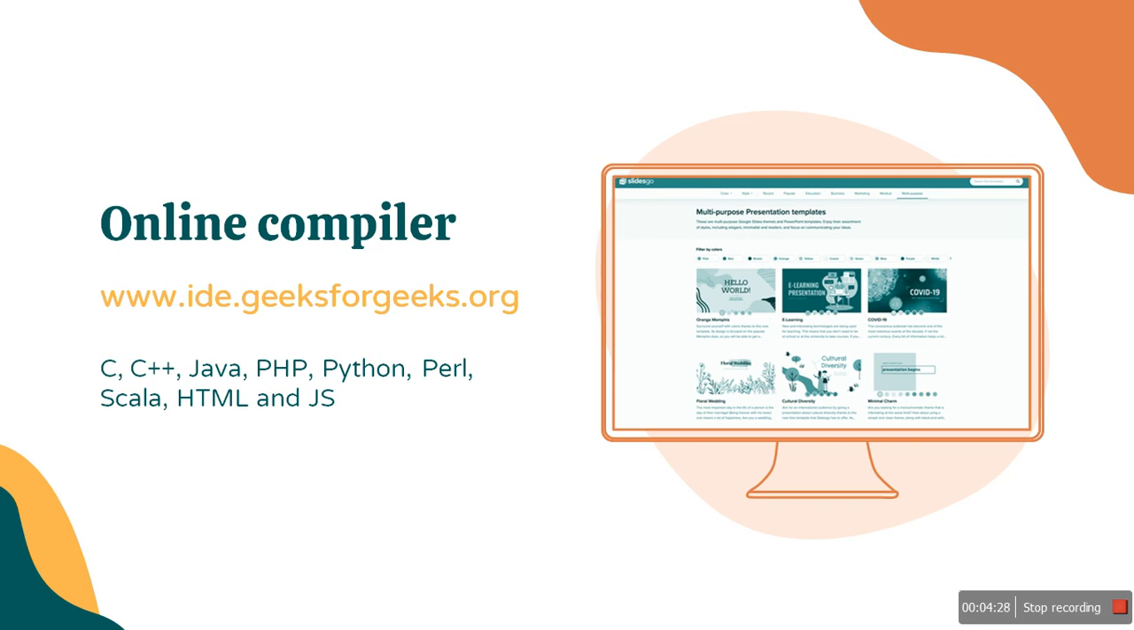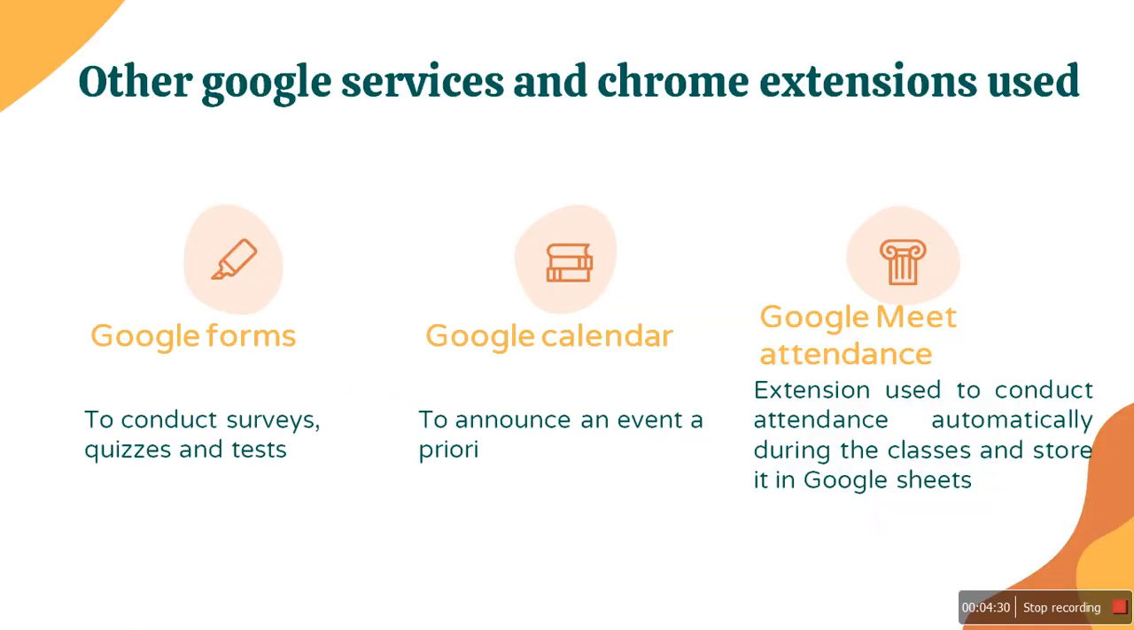Now the Google services and Chrome extensions that I use in addition to the aforementioned tools are Google Forms to conduct surveys, quizzes or take tests, then Google Calendar to announce an event a priori, and Google Meet Attendance, which is a Chrome extension to record attendance during the Google Meet and store it to disk in CSV format.